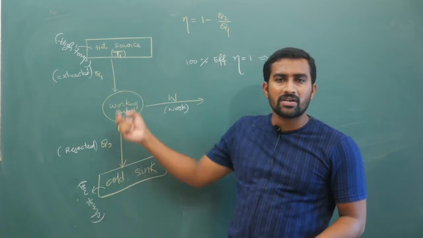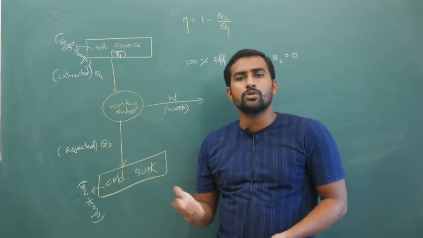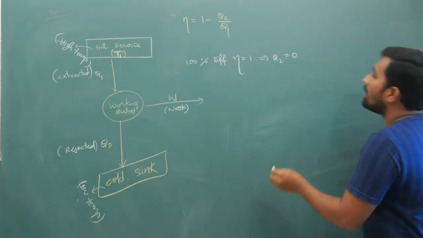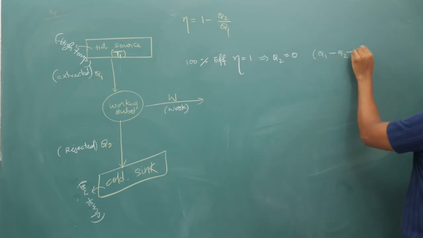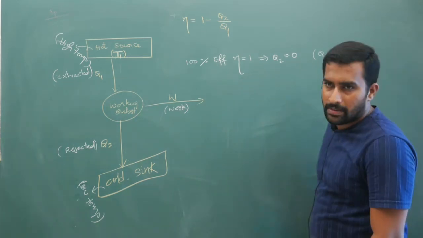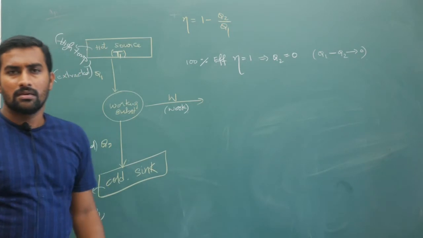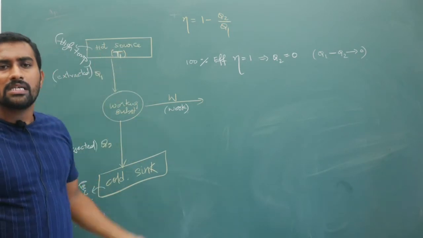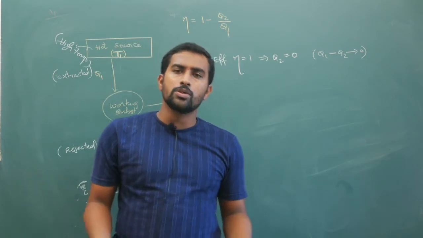When the temperature difference between these two is very small, the Q1 minus Q2 value is almost close to 0, tending to 0, then only this will happen. Now if this value is very small, why will anybody transfer heat energy? For heat transfer to happen, your entropy change should be greater than 0.